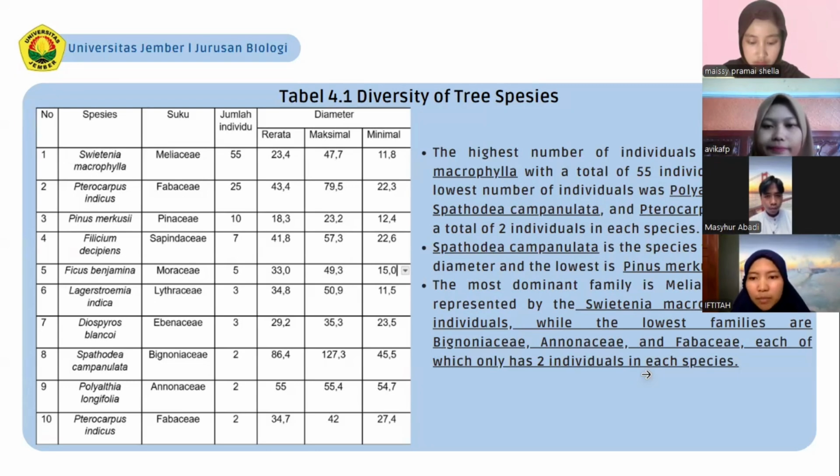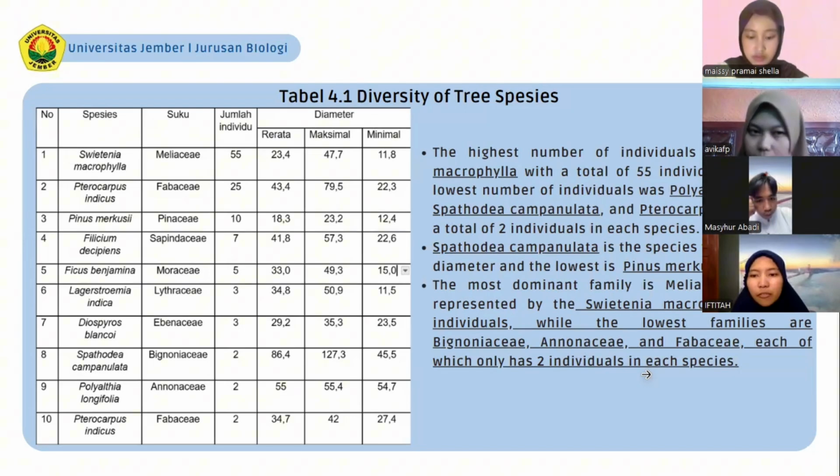In terms of diameter, Spathodea campanulata has the largest, while Pinus merkusii has the smallest. The dominant family is due to the abundance of Swietenia macrophylla. In contrast, the less represented families Bignoniaceae, Annonaceae, and Fabaceae are each represented by a single species with just two individuals. Next.